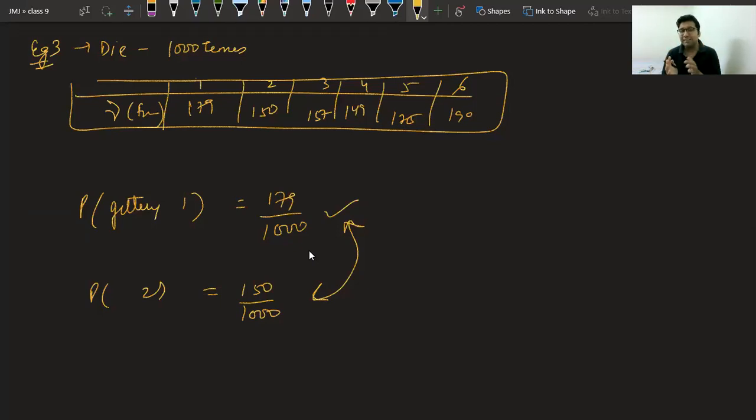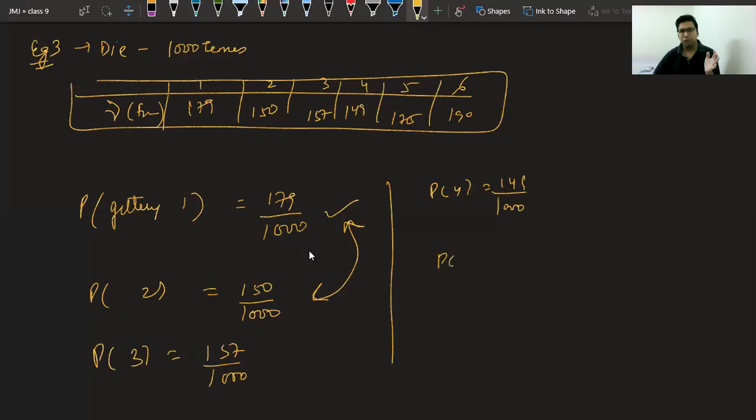No. The reason is you will get the sum of probability equal to 1 only when you are considering all the events possible. So the remaining events are probability of 3, which is 157 upon 1000, and then we have, very good Vaishnav, probability of 4, 149 upon 1000, probability of 5, 175 upon 1000, and probability of 6, 190 upon 1000.